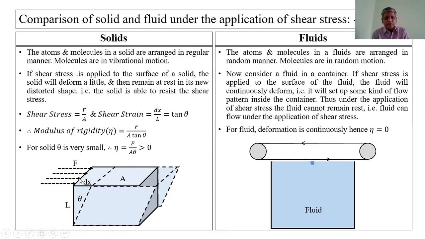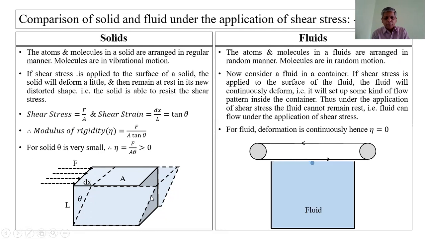Now, due to this tangential force, the upper surface or upper layer of this solid cube is displaced. It deforms.